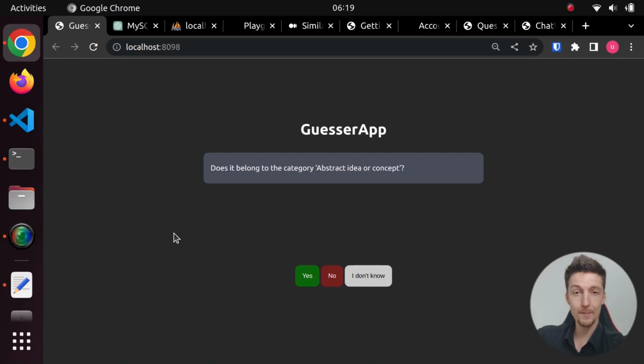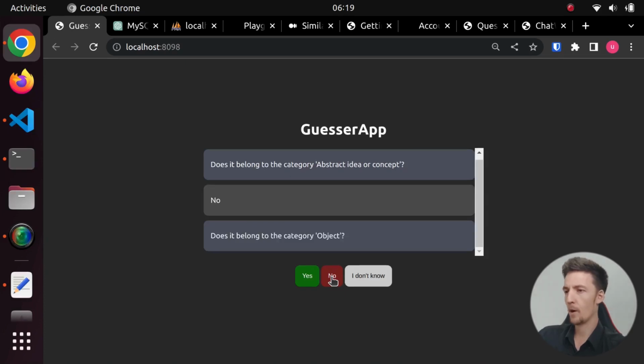So let me first demonstrate how this works. Let me think about something. I will think about a dog. Start with something simple. So a dog is not an abstract idea or a concept, nor is it an object. It is, however, an animal. It is not a person or character or object or thing or other, whatever that means. It is a mammal.